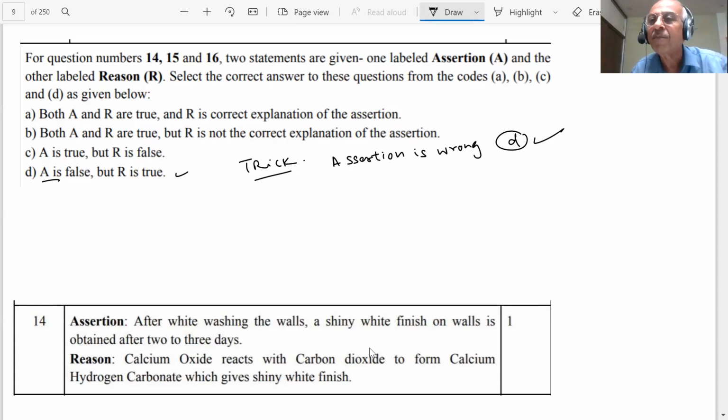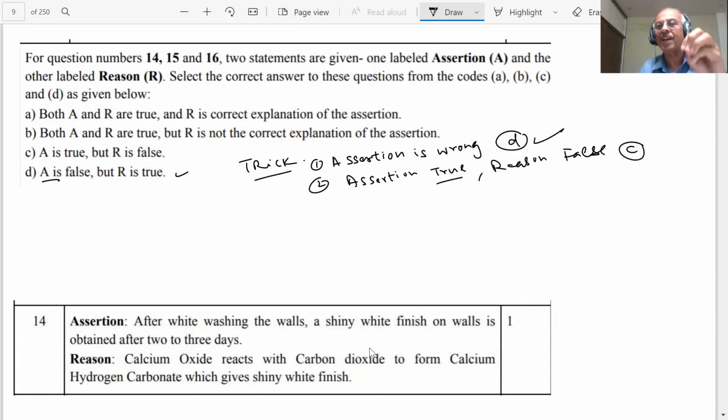Just D. This is the easiest, number 1 point. Number 2 point, if assertion is true and reason is false, then you will tick the C. They are both easiest.